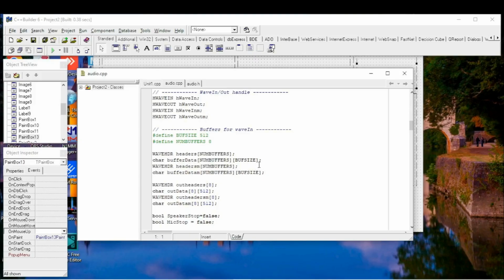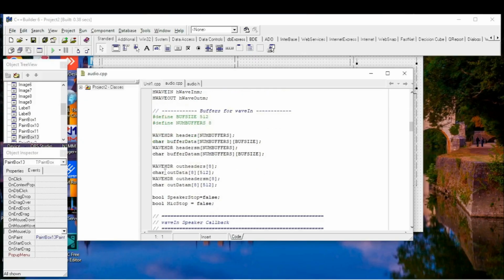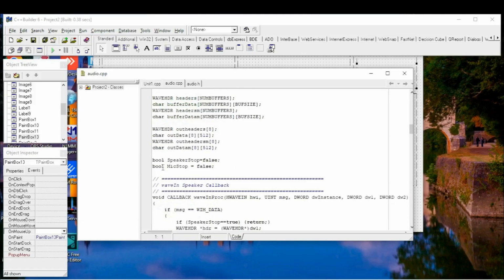Also we need to create headers, buffers. We're going to use 8 buffers, because one buffer is not enough. Sound will be flicking. And let's create logic variables. We needed to safely stop sound.